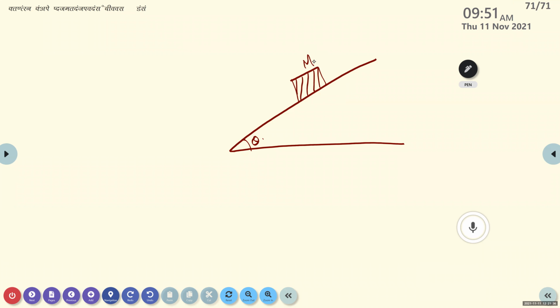Yes, one is the downward force, a vertical downward force due to the weight of the object. In order to balance this, we know that another force is also acting on it. What is that? The normal force, also known as the reaction force. The direction of this reaction force, or normal force, is always normal to the surface of the object.